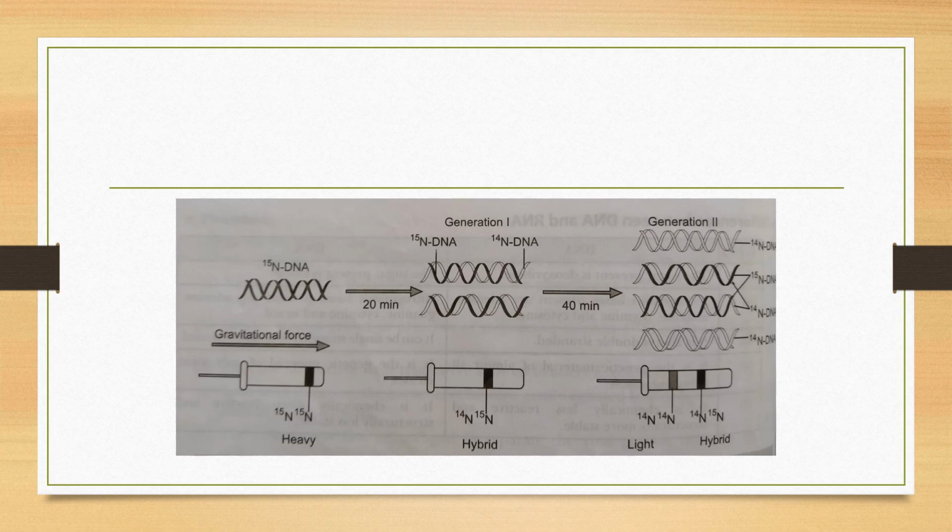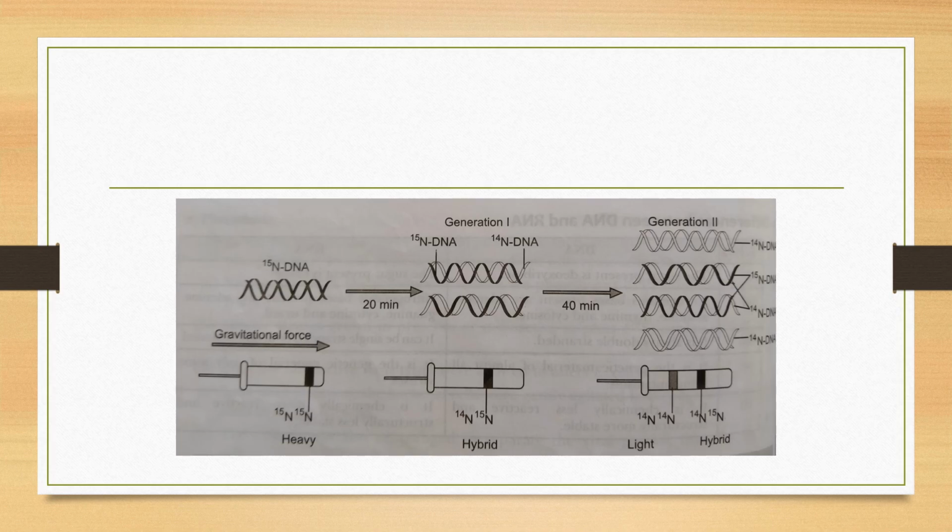This is the diagrammatic representation of their experiment. See what was done. Initially, in the first step, you can see they grew the bacteria in the N15 medium. Both strands contained N15. Thereafter, in the first generation, when they were grown on the normal ammonium chloride medium, what did they find?